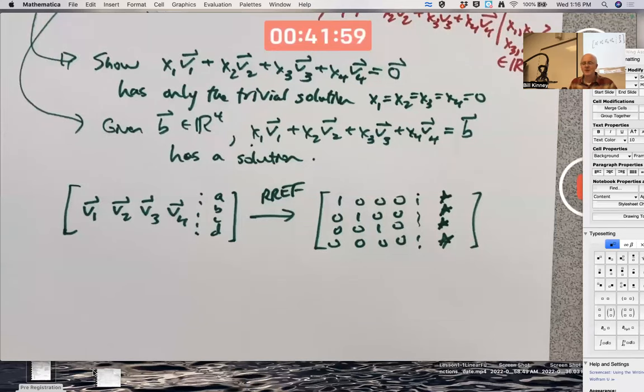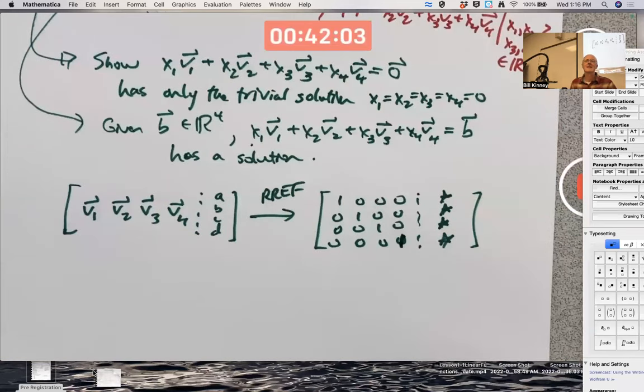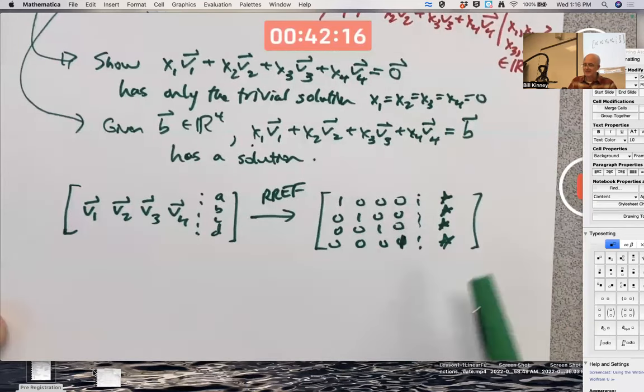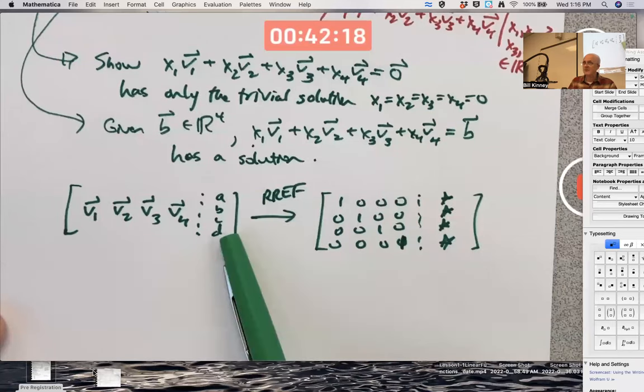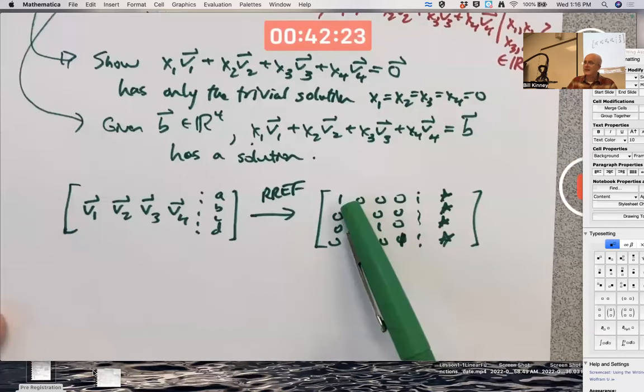And if that happens, that has verified both of these, because if it's a homogeneous system, I'm going to get a bunch of zeros there.